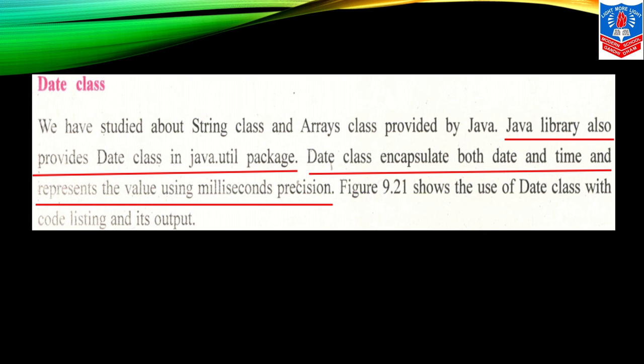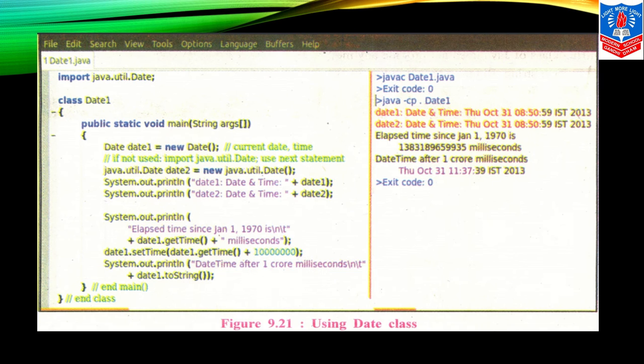Figure 9.21 shows the Date class with code listing and its output, children. You can see here.